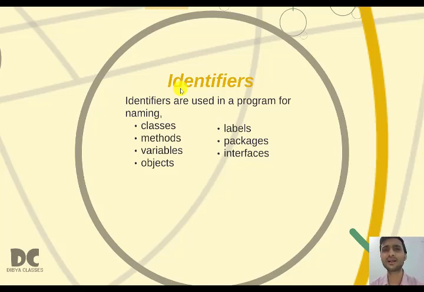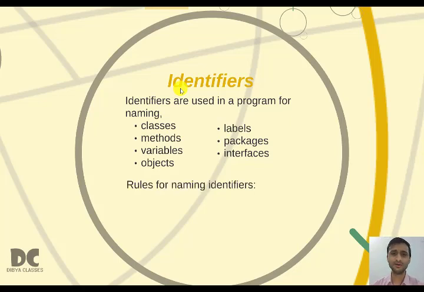Like there is a class fruit where all the fruits are present. There is a class vehicle where all the vehicles are present. So all classes should have some name, and these names are called identifiers. Identifiers are nothing but names, and these names are given to classes, methods, variables, objects, labels, packages, interfaces. But in our syllabus we will only be giving identifier names to classes, methods, variables and objects. Labels, packages and interfaces are not in our syllabus.